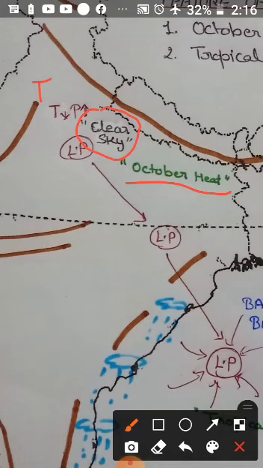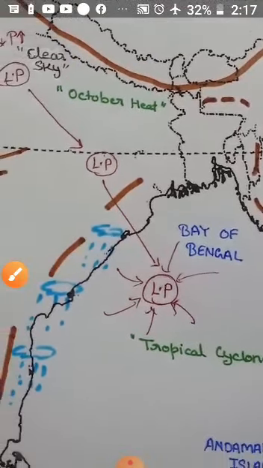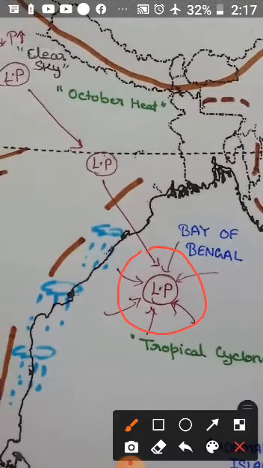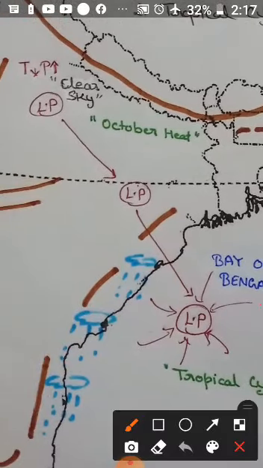Now you see that the low pressure condition which was prevailing over the northern plain has now shifted over the Bay of Bengal here. This shift is associated with the occurrence of cyclones, or cyclonic disturbances, which originate over the Andaman Sea. These cyclones generally cross the east coast of India, causing heavy cyclonic rainfall.